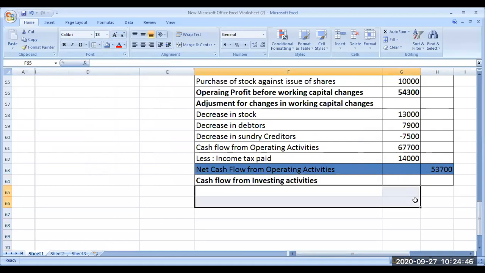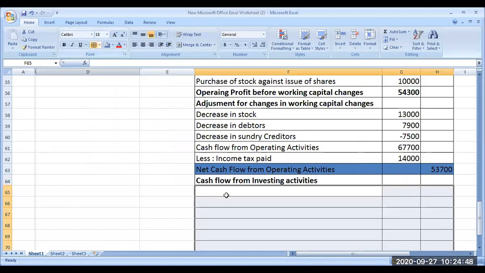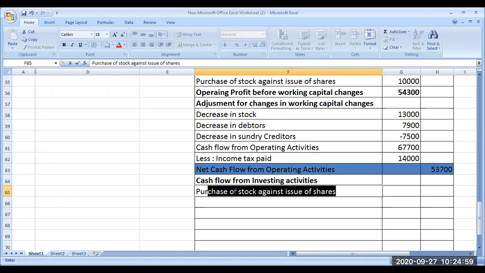What are the cash flows from investing activities? Investment means we have invested in machine, purchase of machine, purchase of any fixed asset, sale of any fixed asset. Those things are investing activity. Purchase of machine is there, no? Purchase of machine.